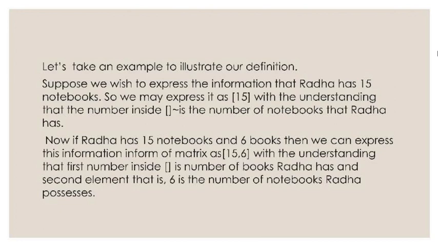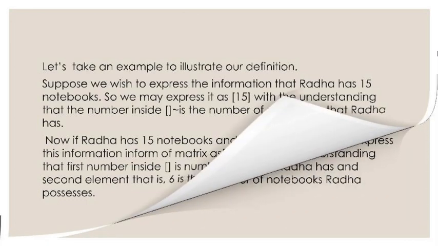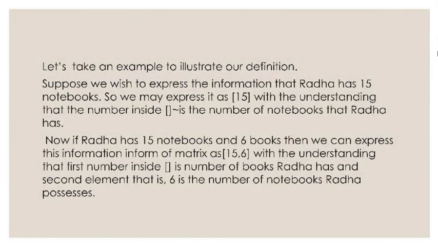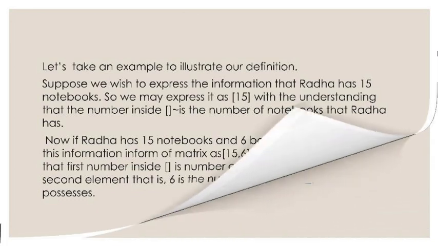Suppose we wish to express the information that Radha has 15 notebooks. We may express it as 15 in square brackets, with the understanding that the number inside the square brackets is the number of notebooks that Radha has. Now if Radha has 15 notebooks and 6 books, then we can express this information as a matrix: 15 and 6 within square brackets, with the understanding that the first number inside the square bracket is the number of notebooks Radha has and the second is the number of books Radha possesses.